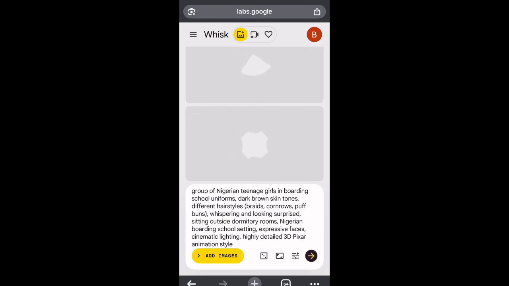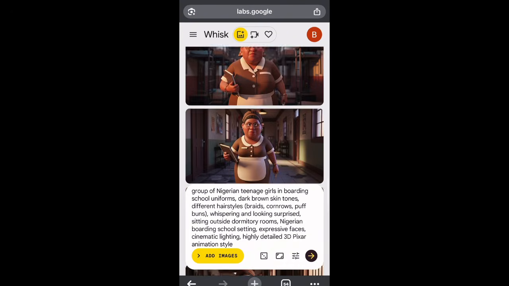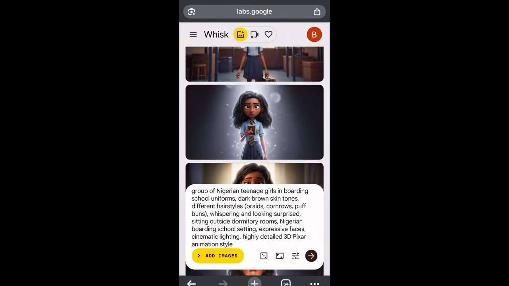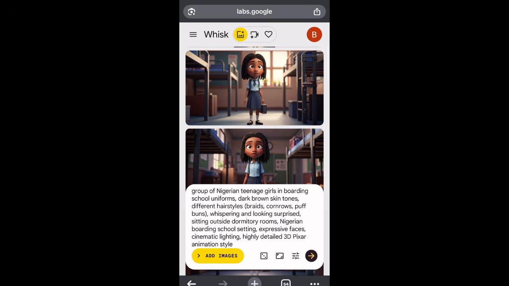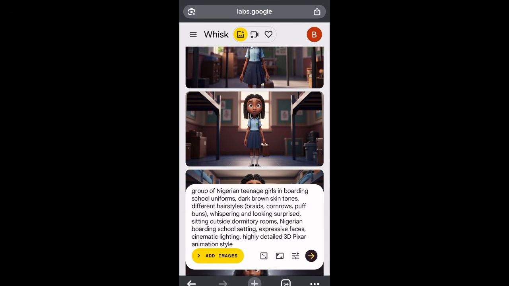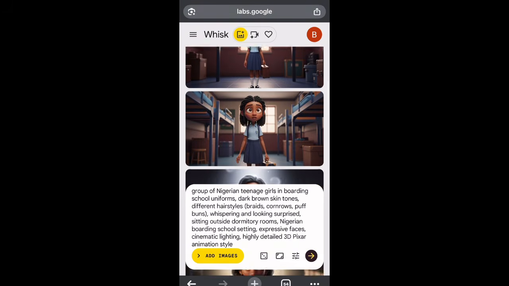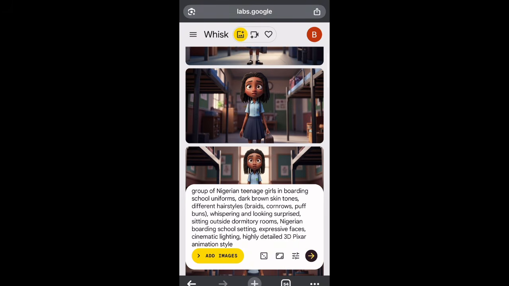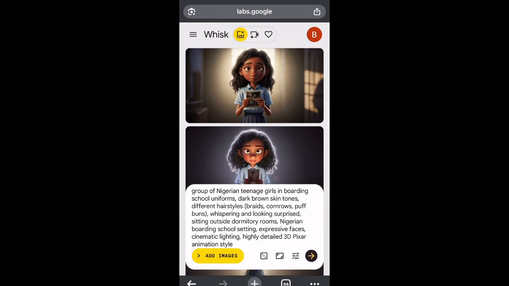Now these are the characters you are going to be using to generate your scenes, right? So now I'm done generating my characters, so I'm just going to go through it and select the one that I want. Don't forget that I just regenerated it so many times, that's why it's making it look like it's plenty. So I'm just going to come and look for the one that I feel I like, and then I'm going to click on it and save it to my gallery.